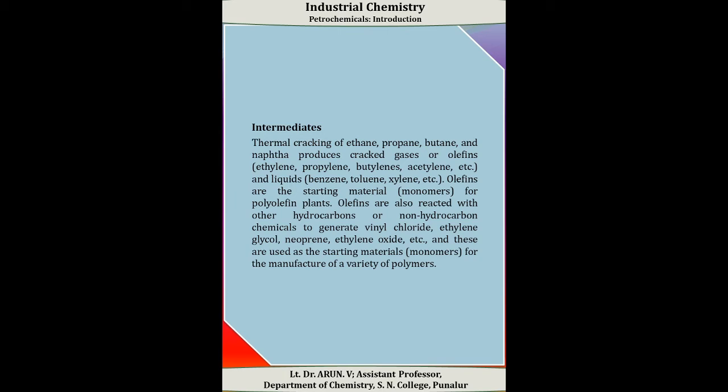The olefins are also reacted with other hydrocarbons or non-hydrocarbon chemicals to generate vinyl chloride, ethylene glycol, neoprene, ethylene oxide, etc. And these are also used as the starting materials or monomers for the manufacture of a variety of polymers.